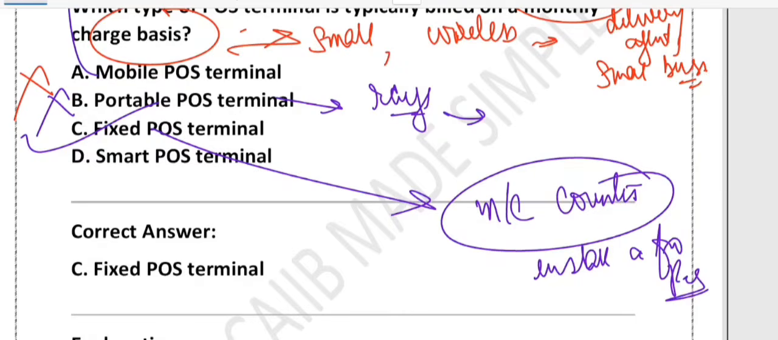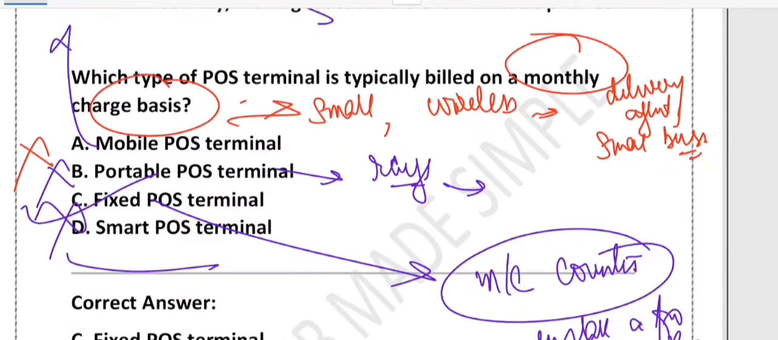What about a smart POS machine? Again, it is wrong. They are advanced devices with extra features like inventory management, analytics. So their billing can vary, but they are not typically billed on standard monthly rental. The question is asking which is typically billed on monthly rental basis. Correct answer is option C, right? Fixed POS. So we have a fixed monthly fee.